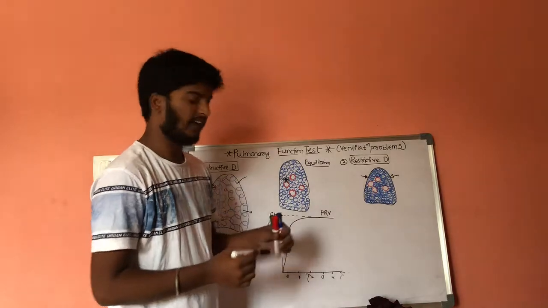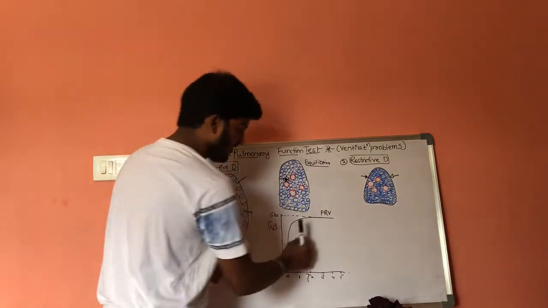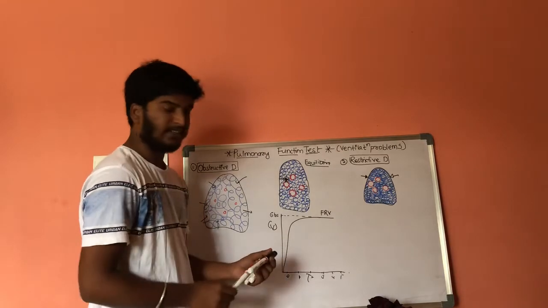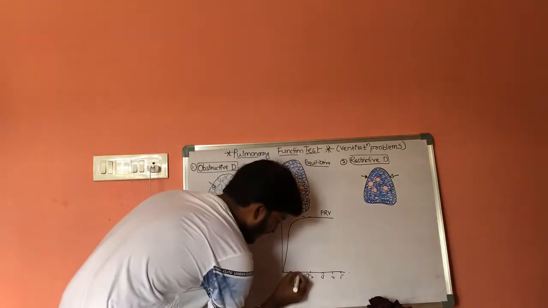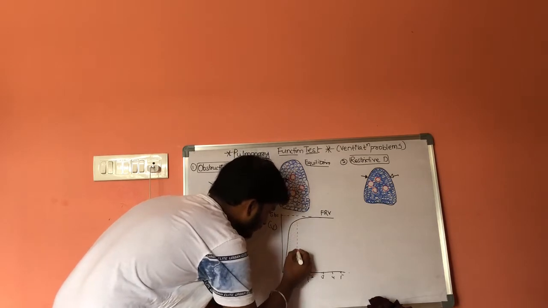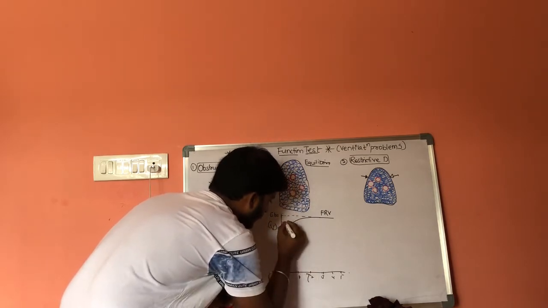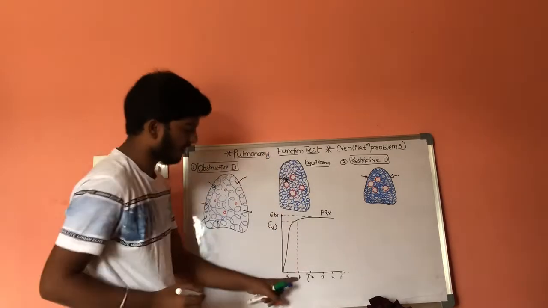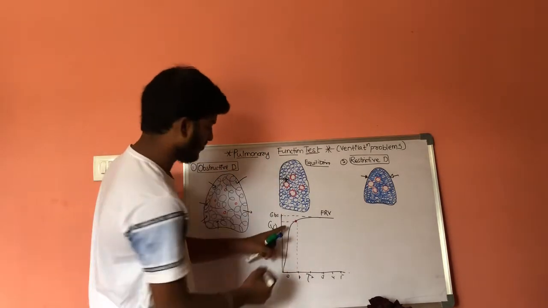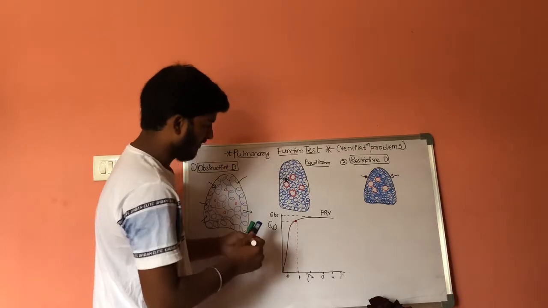And here we have to note one point. This is under normal condition. Let us consider at time 1 second, the amount of air which is expelled out will be this much, that is 5 liters.